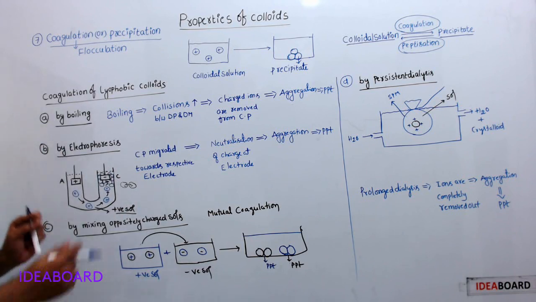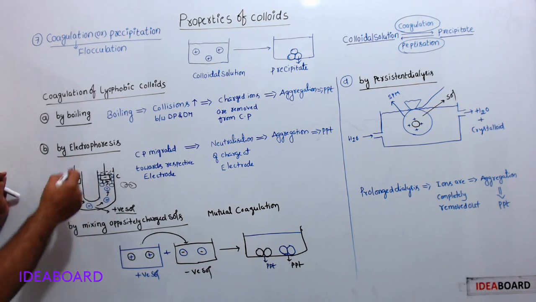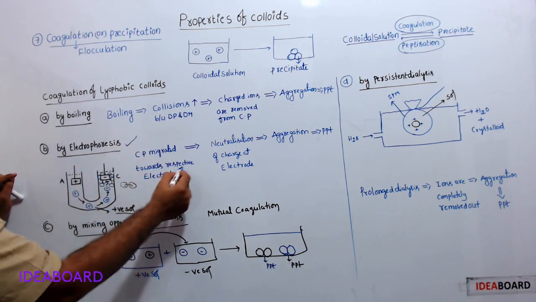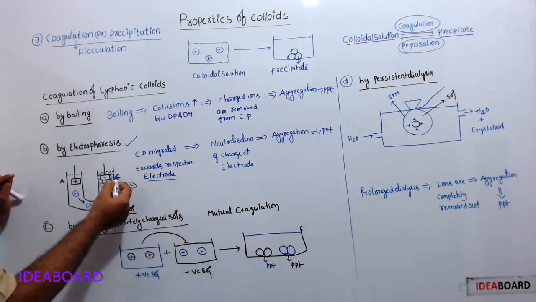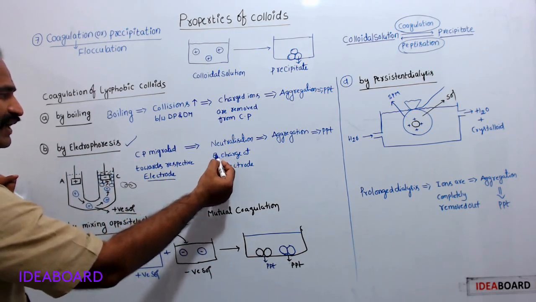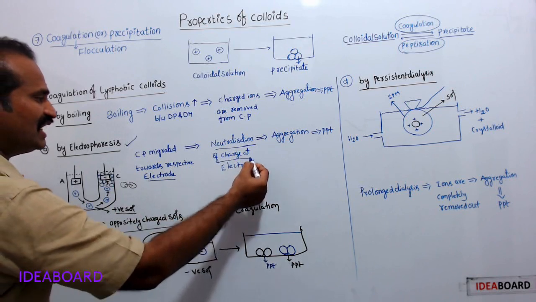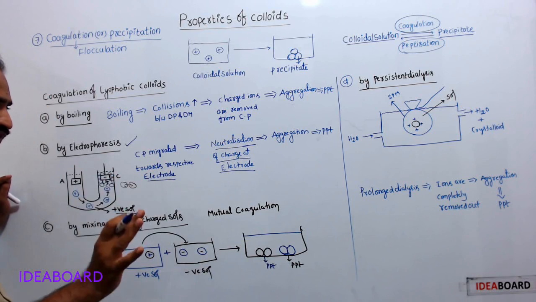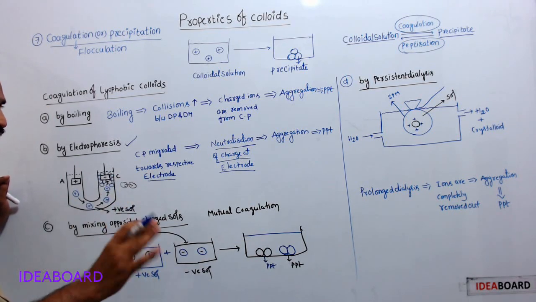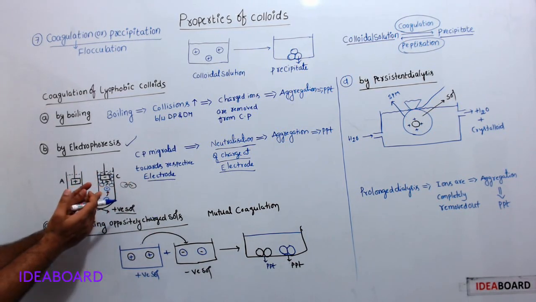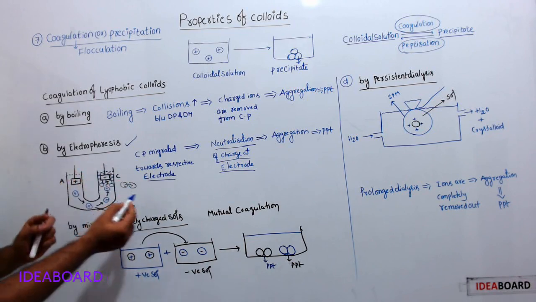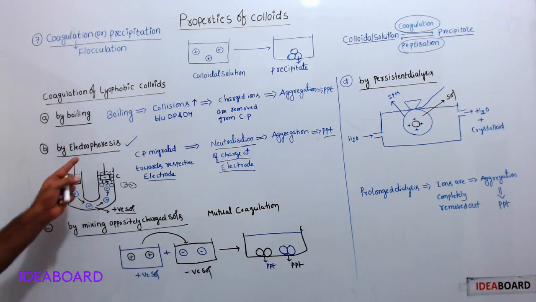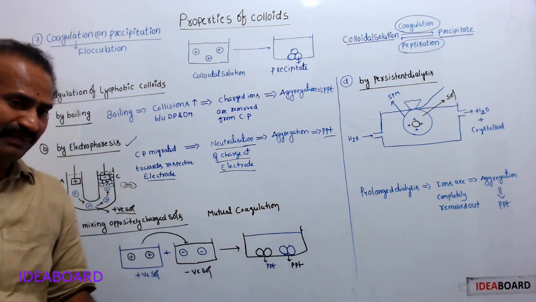So see here, in this electrophoresis, colloidal particles migrate towards the respective electrode. Here, respective electrode means the cathode. There the particles are neutralized. Neutralization of charge at the electrode: the charge is removed from the particles. Therefore, after removal of charge, particles aggregate together and form a precipitate over the cathode. So finally, precipitate formation takes place. Electrophoresis leads to the formation of precipitate.